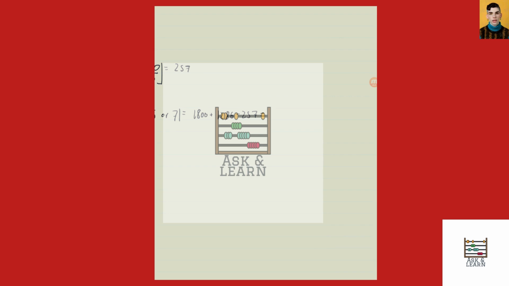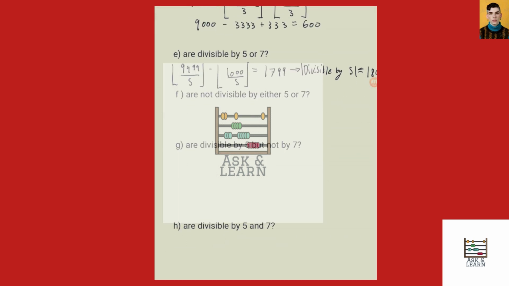That is going to give us 1,543 as our total there. For part F, we want to answer how many are not divisible by either 5 or 7. Excuse me, I need to jump back a second because I just realized I wrote down the wrong number. Actually, 1,800 plus 1,286 minus 257 is going to be 2,829.